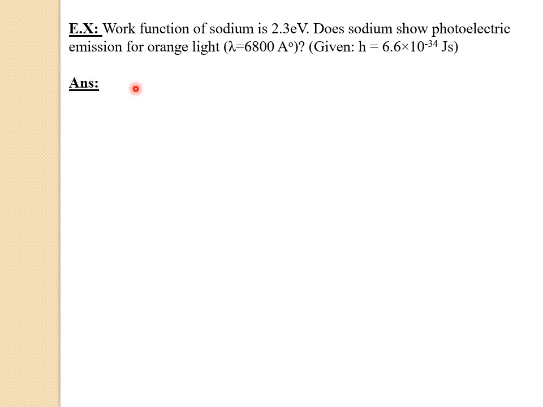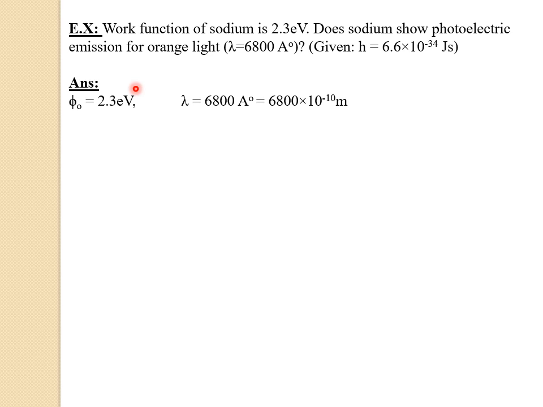So now let us solve the example. First let us write the given data. What they have given? They have given the work function of the sodium, that is phi naught equals 2.3 electron volt, and also they have given wavelength of the orange light, that is lambda equals 6800 angstrom. In terms of angstrom, we can write 10 raised to minus 10 meter. So that is 6800 into 10 raised to minus 10 meter.